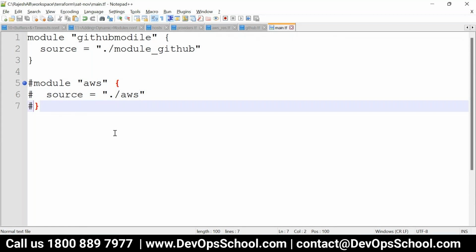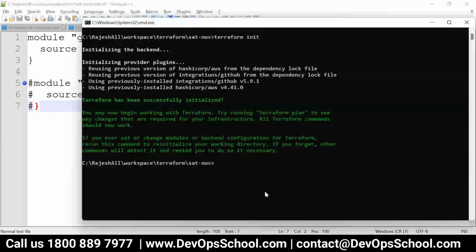One question. We have the providers file, right? That should always be in the root module. You can keep it inside also. Okay.